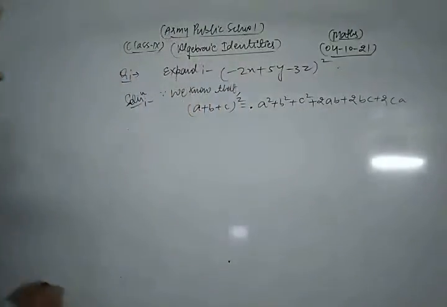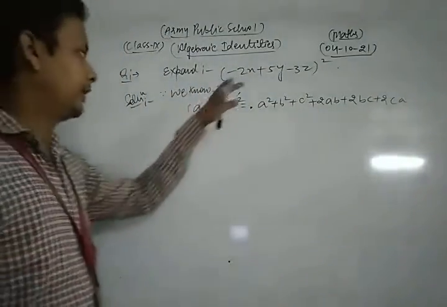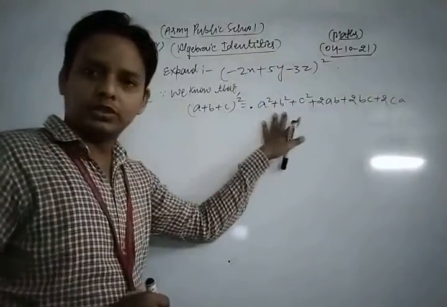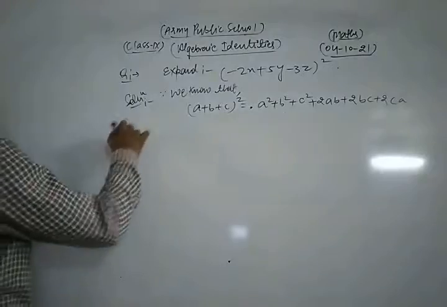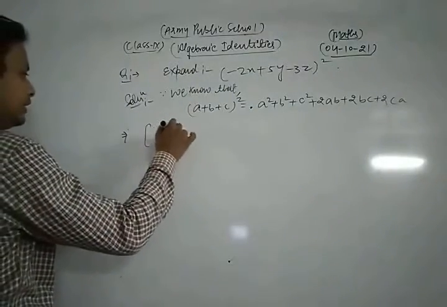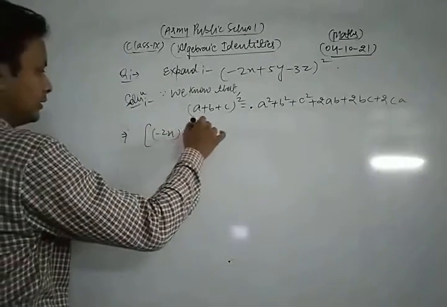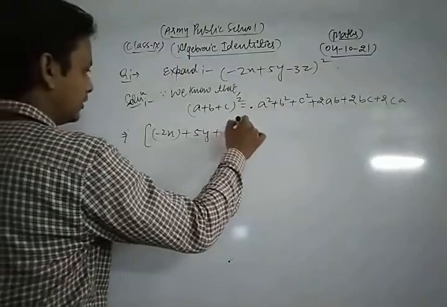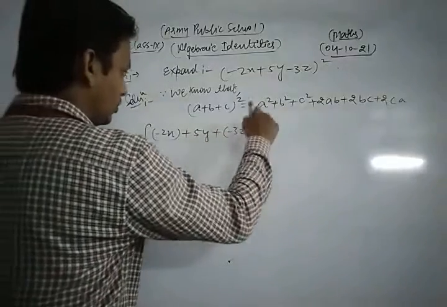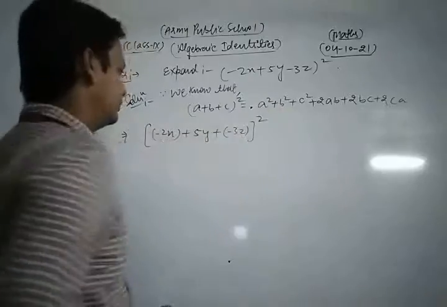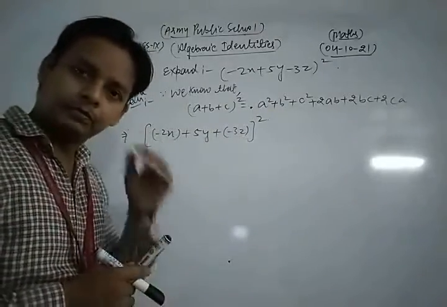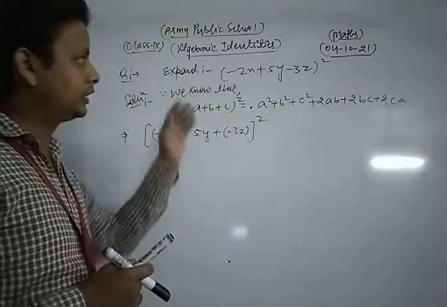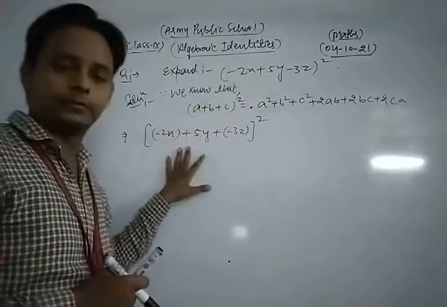Okay, this is the identity. Now here we expand the given expression according to that. So first of all, we can write this value in this way: minus 2x plus 5y plus minus 3z whole square. So first of all we arrange the given expression in this way.